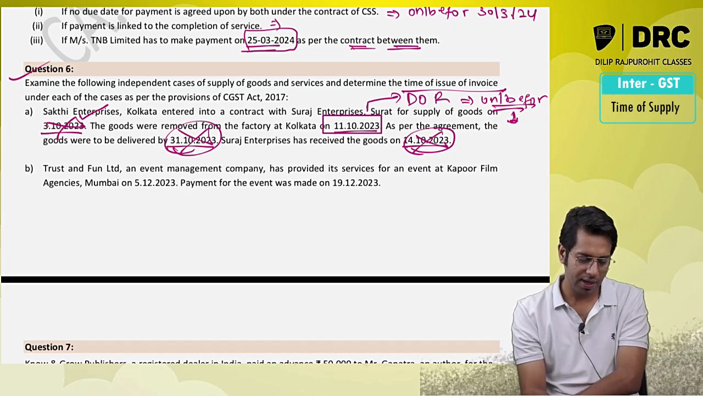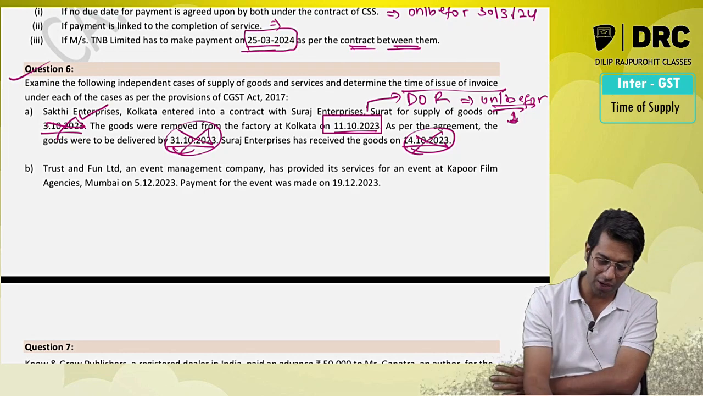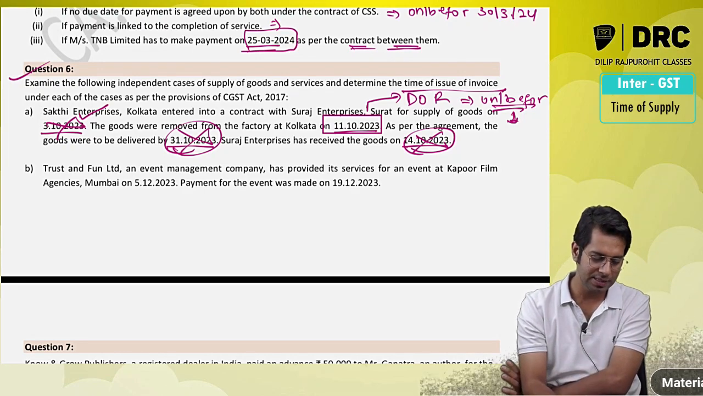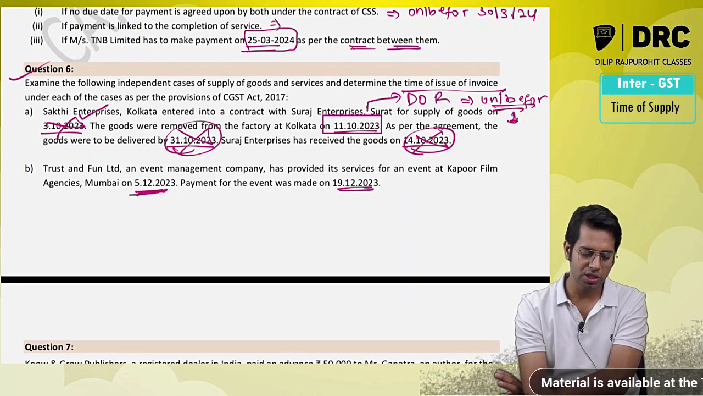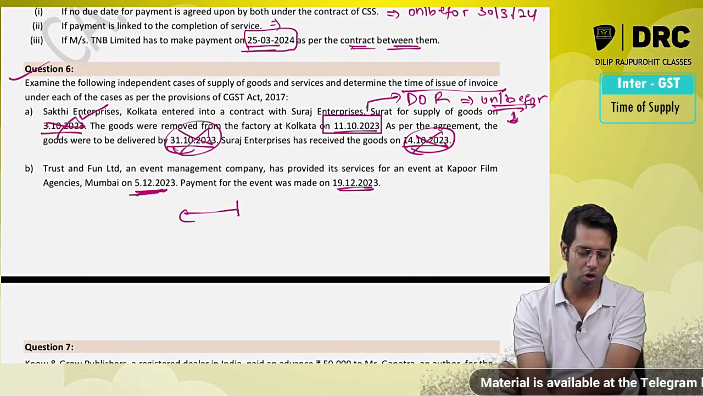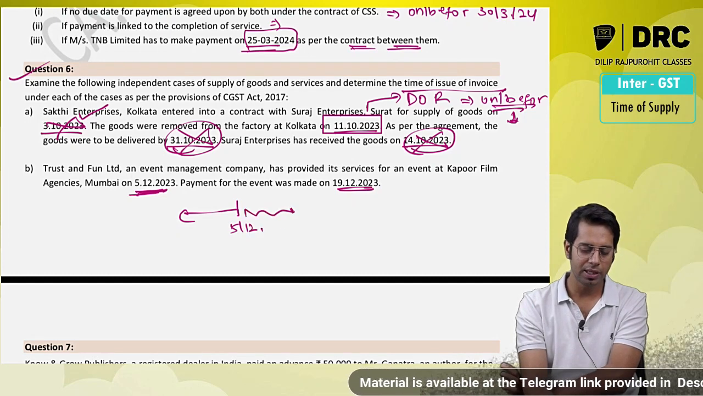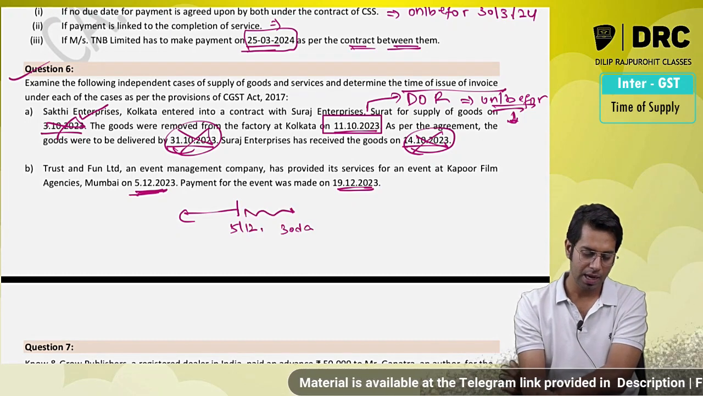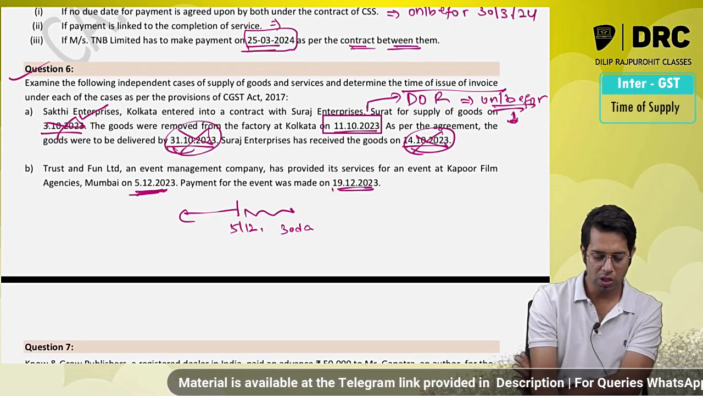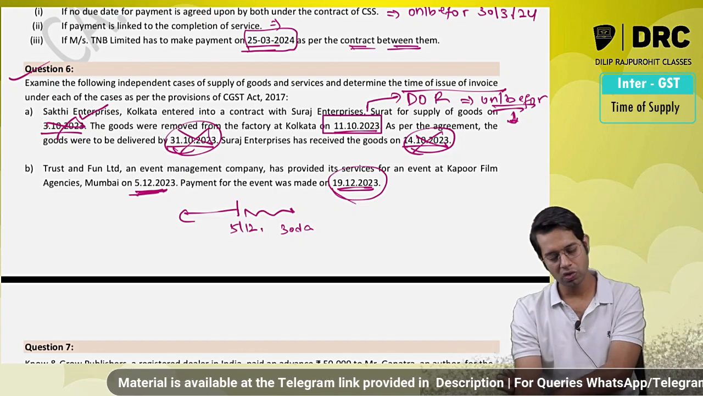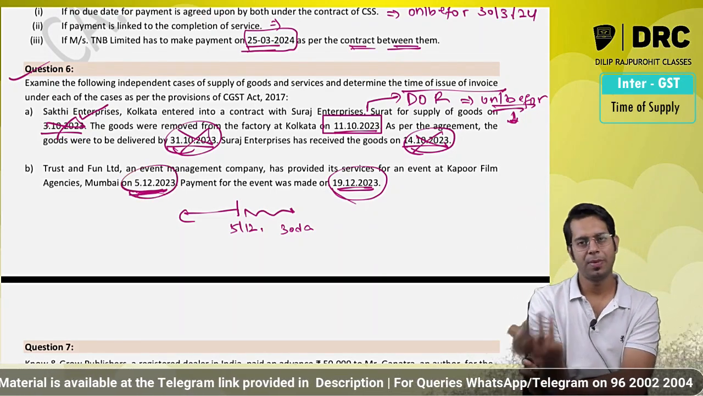Trust and Fund, an event management company, has provided its services for an event at Kapoor Film Agencies on 15th of December. Payment was received on this date. So date of completion is this date. The invoice should be issued on or before 15th of December, or within 30 days from this date. And what will be the time of supply, sir? If the invoice is issued within the due date, it is the date of invoice or date of payment, whichever is earlier. If not issued within the due date, then date of completion or date of payment, whichever is earlier.